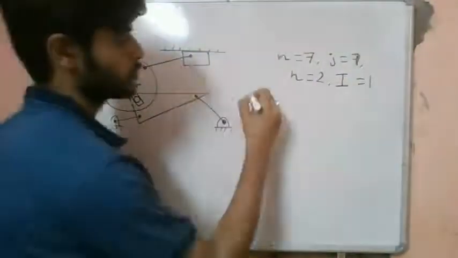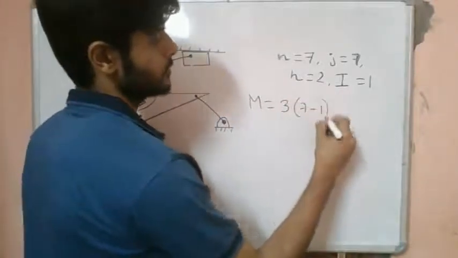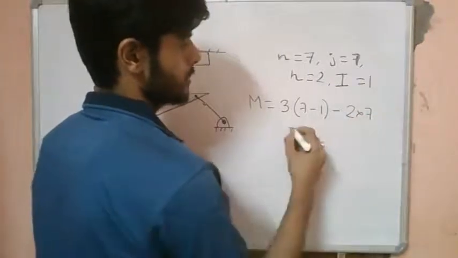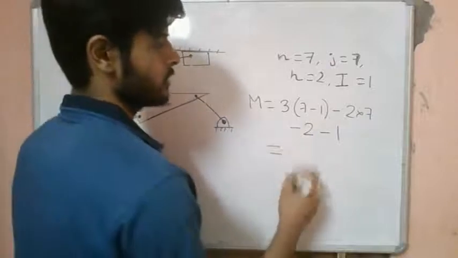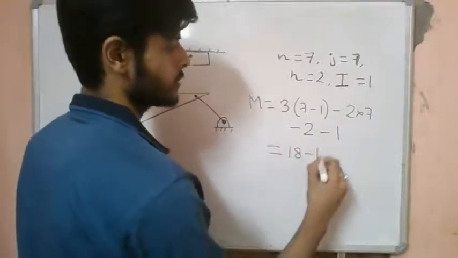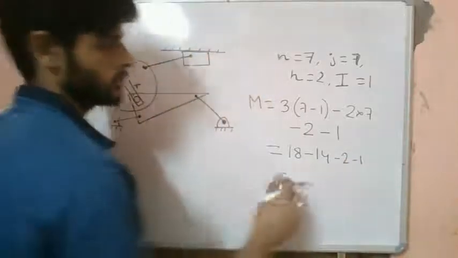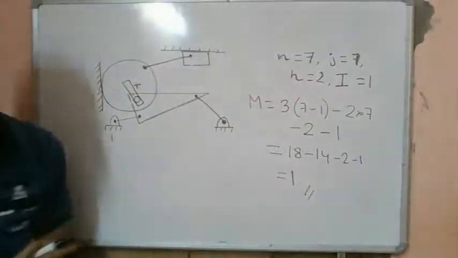So the total mobility is 1 minus 2 into 7 minus higher pairs minus ideal degrees of freedom. That is 18 minus 14 minus 2. So we have 1 degree. The mobility of the system is 1.